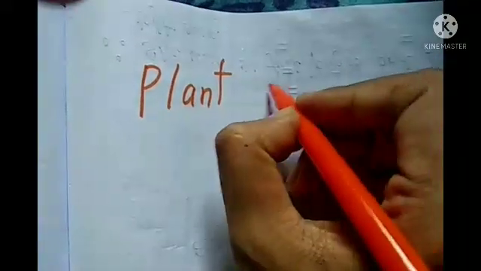Now you may ask me, ma'am, you have shown only human teeth, but what about other animals? Most animals have teeth, and the types of teeth are also different. So teeth vary depending upon the food they eat. I will tell you one by one. First of all, I will explain about plant eaters.